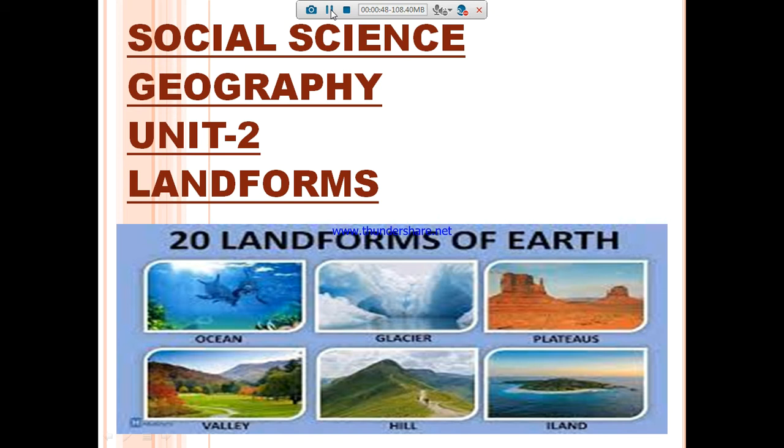In the earlier class we have learned that the surface of earth is not the same everywhere, is it not? The earth has an infinite variety of landforms named as the mountain, plateau, plains, valley, etc. So some part of the lithosphere may be rugged and some may be flat. These landforms are a result of two processes.